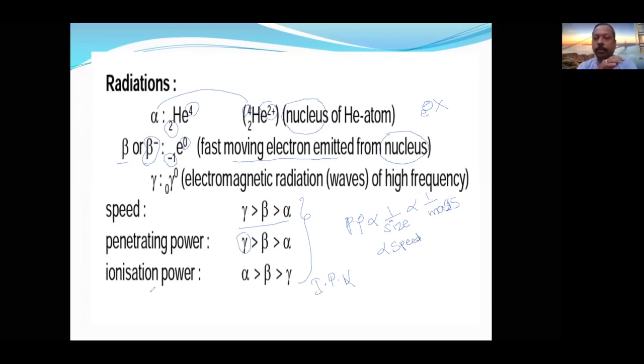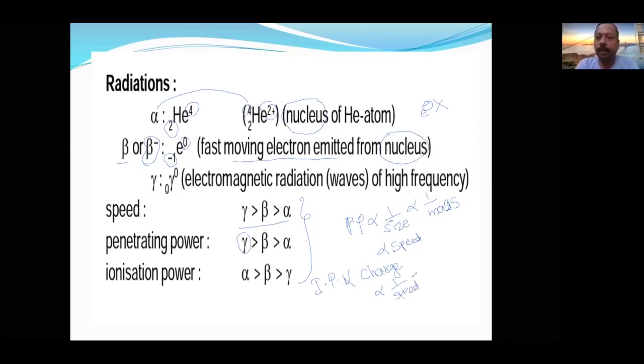When these radiations pass through a certain gas, they convert the gaseous molecules into ions. That is ionization power. Ionization power is directly proportional to charge and inversely proportional to speed.